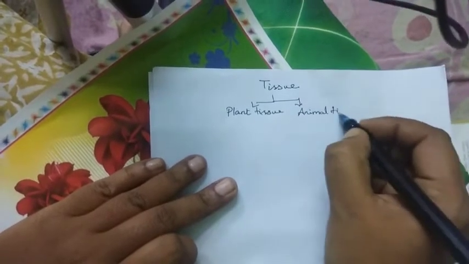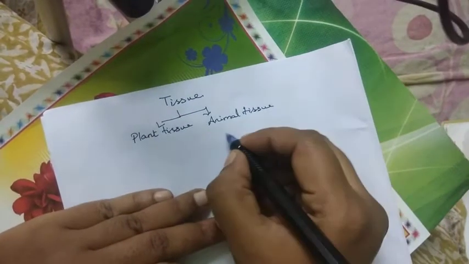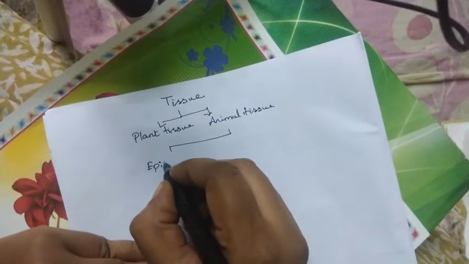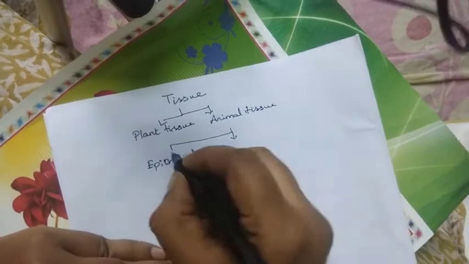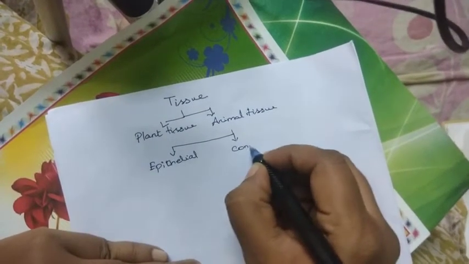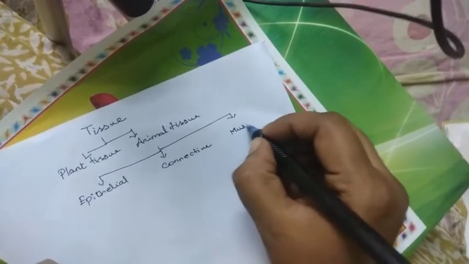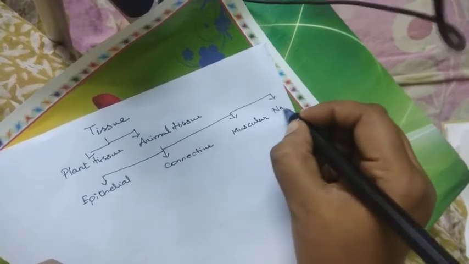In animal tissues, we learnt about epithelial tissues and connective tissues. We'll be learning about muscular tissues, and the last we'll be learning about nervous tissue.